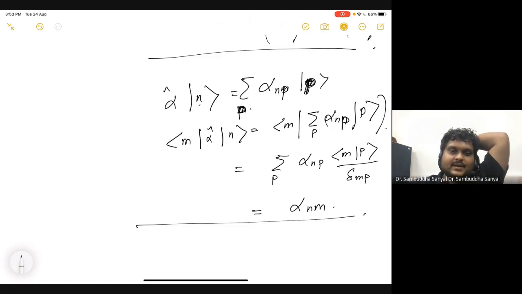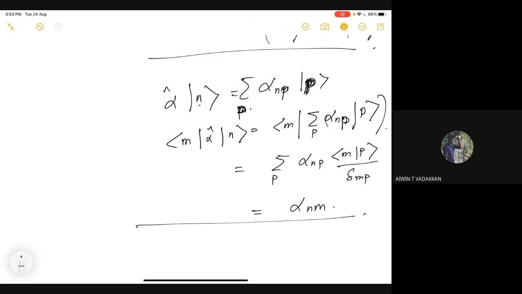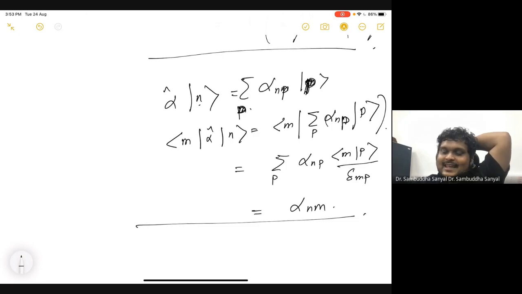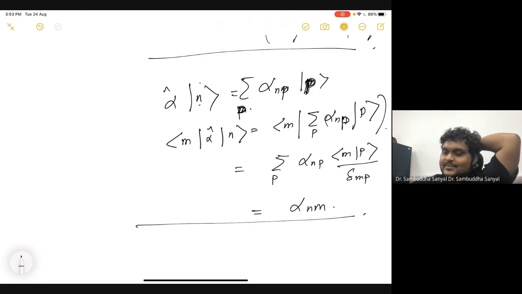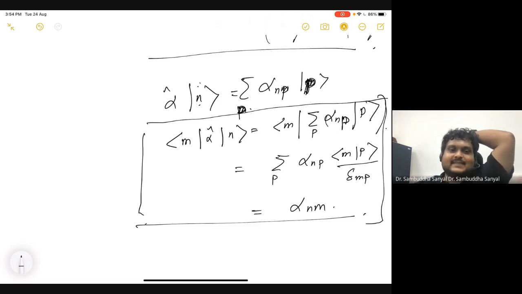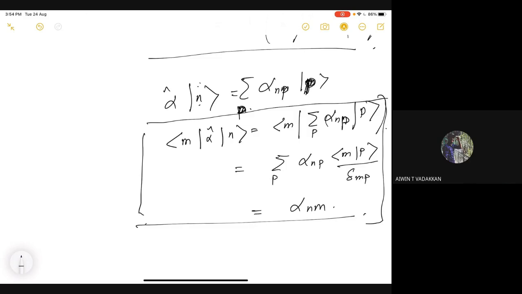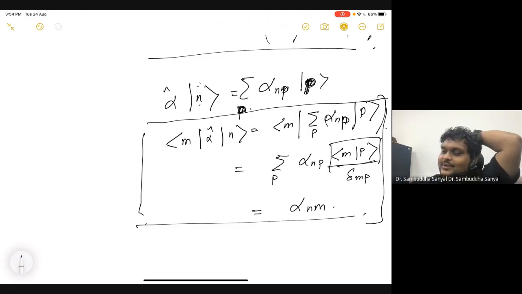Make sense, everybody? Whoever is still here. Can you summarize the entire point that you discussed? Yeah, so it is true for any vector, but here I am writing this n to be a basis vector. Basically the point is you can convert any vector to another vector using alpha. But to do this particular form, I am writing this n to be a basis vector, because otherwise I couldn't have used this. That is why I'm using the basis vector.